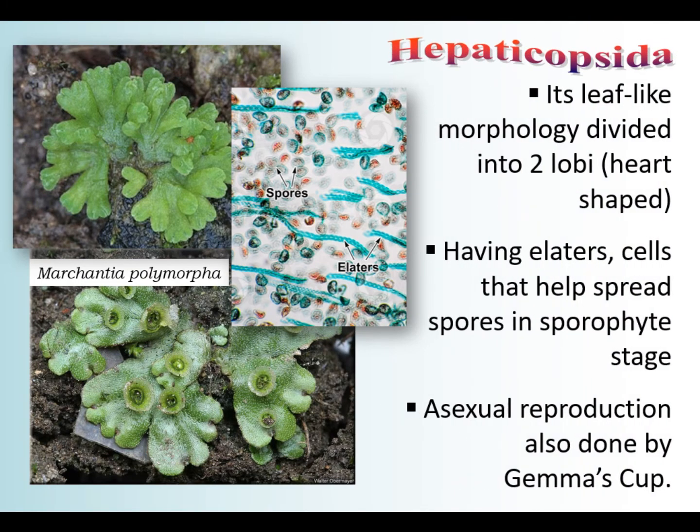Next is Hepaticopsida. Its leaf-like morphology is divided into two lobes, like a heart shape. They have elaters, cells that help spread spores in the sporophyte stage. And they have another asexual reproduction mechanism, which is done by gemmae. If you see here in the picture, you can see a cup-like structure on the thalloid surface, which is called gemmae. The most known example of Hepaticopsida is Marchantia polymorpha.